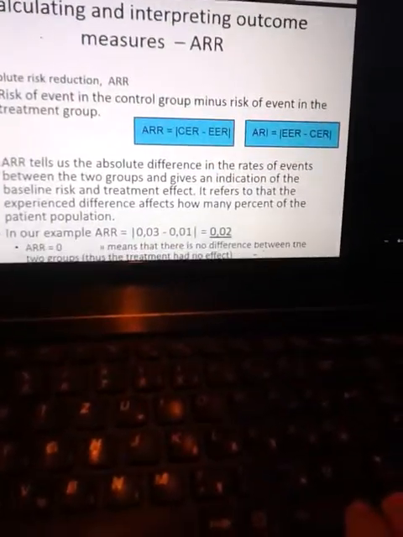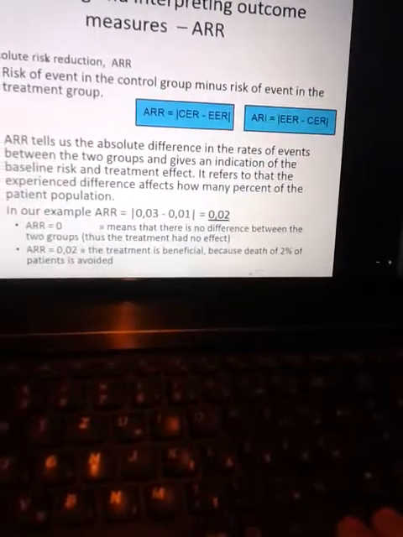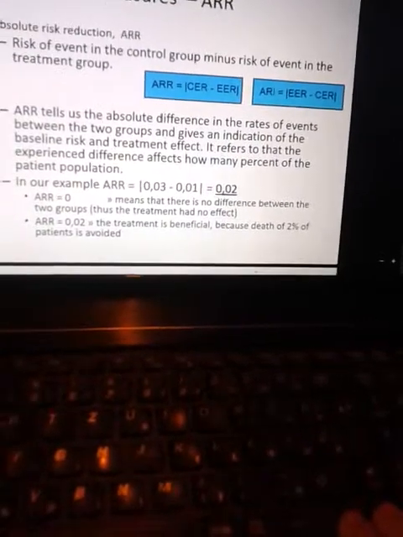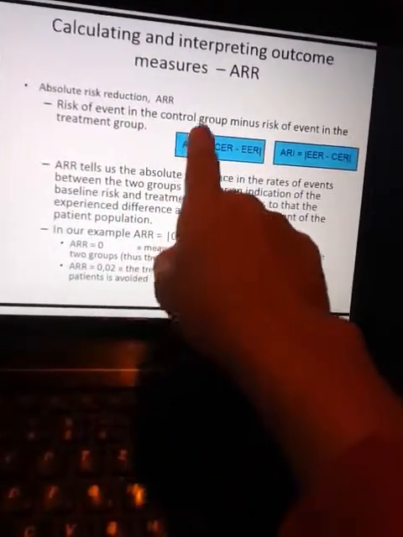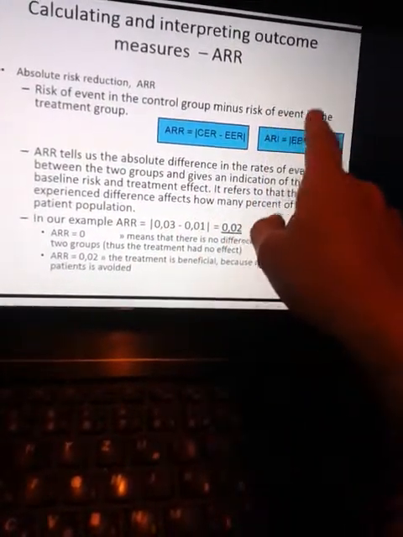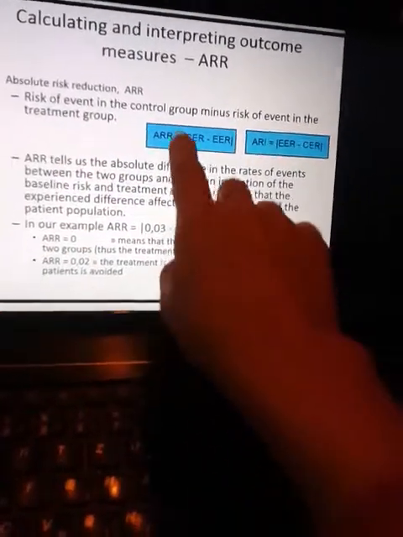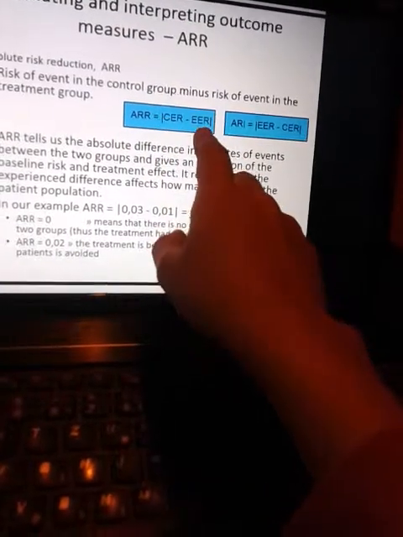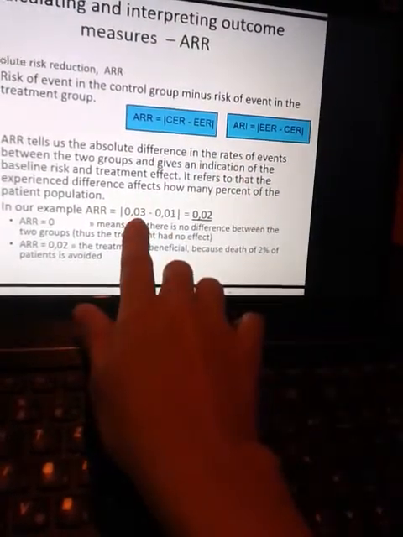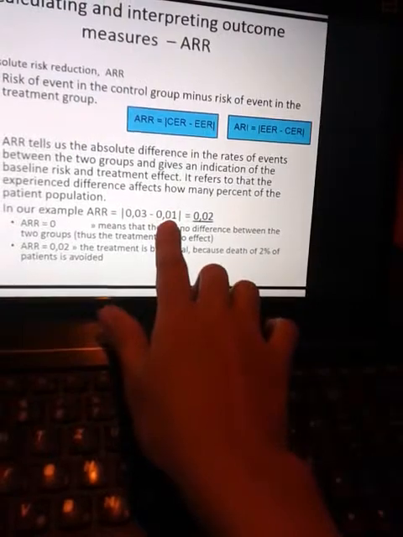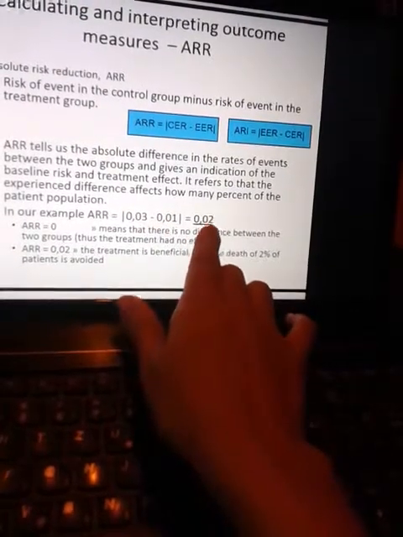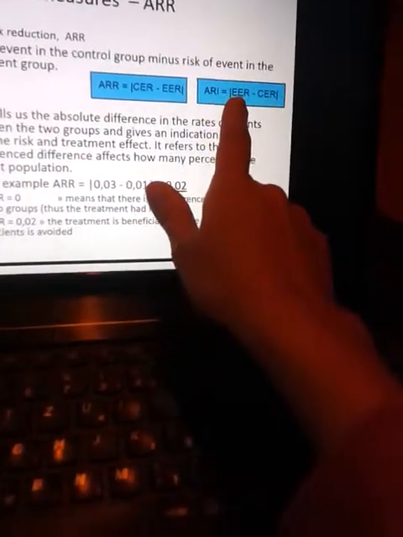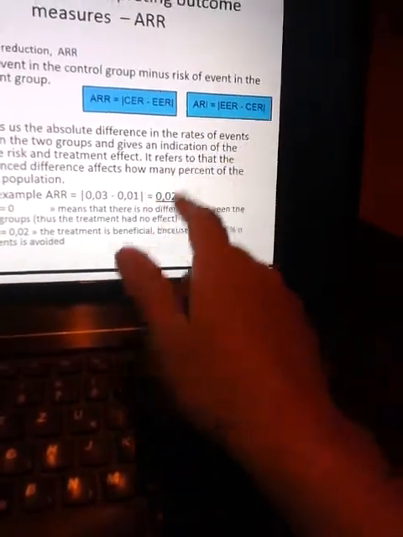حالا calculating and interpreting outcome ARR, absolute risk reduction. بگو absolute risk reduction: risk of event in the control group minus risk of event in the treatment group. ARR absolute risk reduction میشه کنترل منهای ایونت. الان ما تو کنترلمون 3% بود، اکسپریمنتمون شد 1%، منهای هم شد absolute risk reductionمون 2%. حالا absolute risk increase میشه اکسپریمنت ماینوس اون.